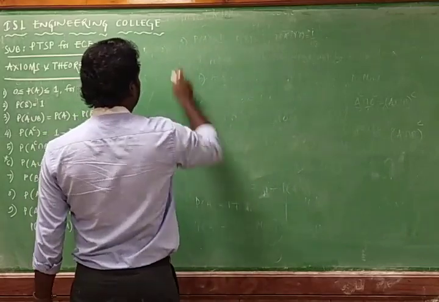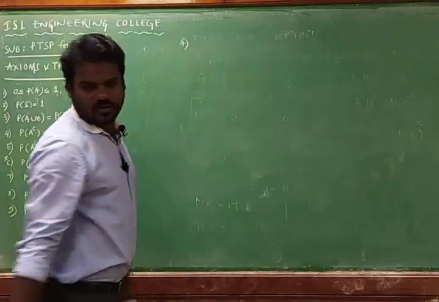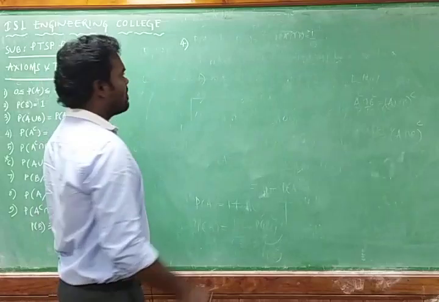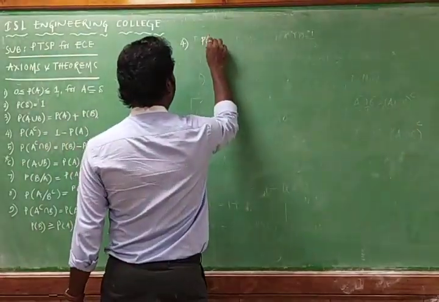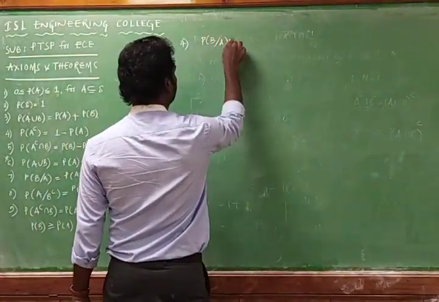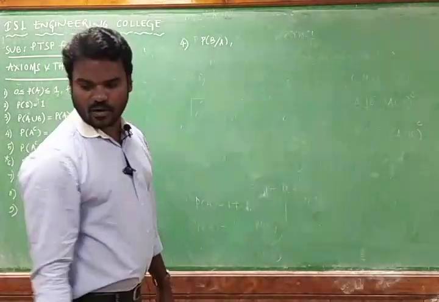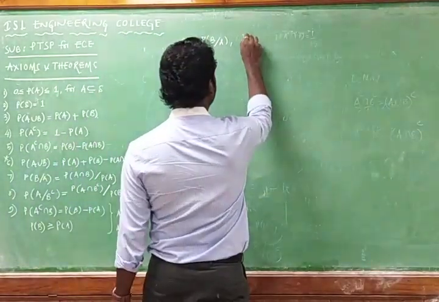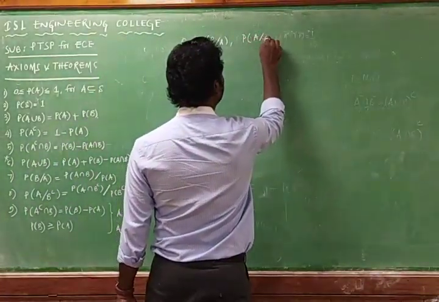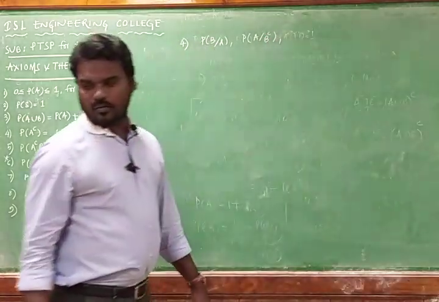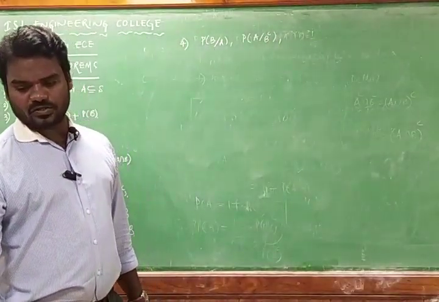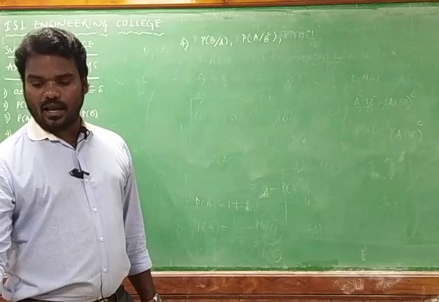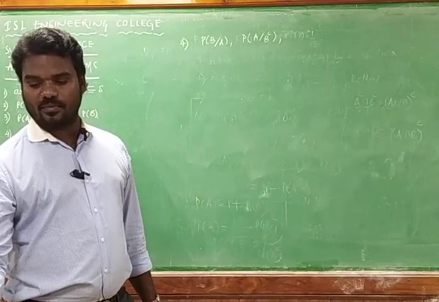Fourth question: determine probability of B by A, and probability of A by B complement. Only two questions.